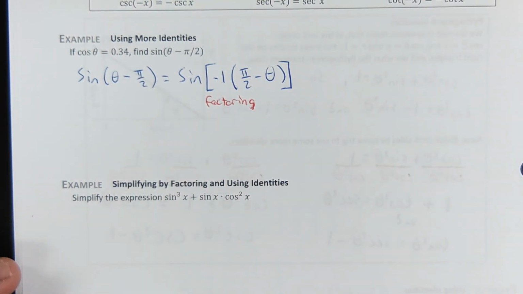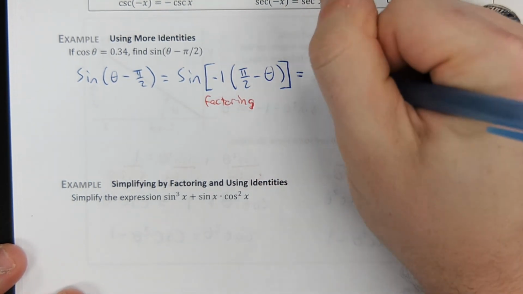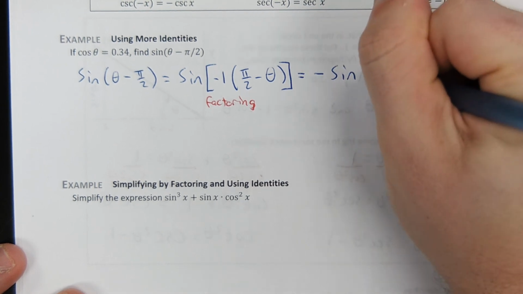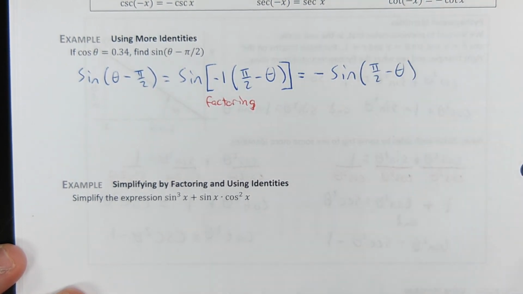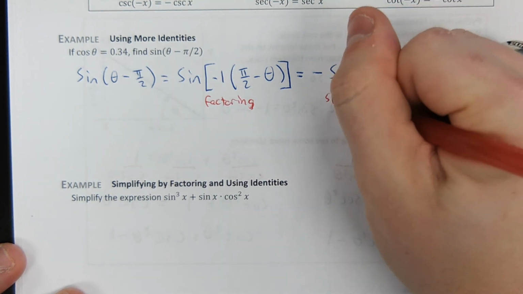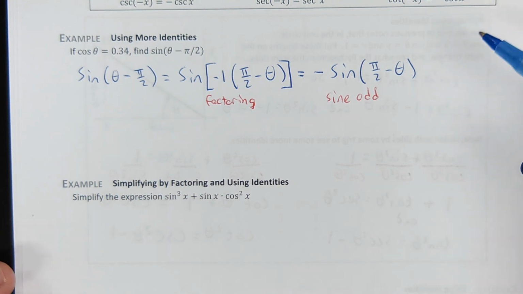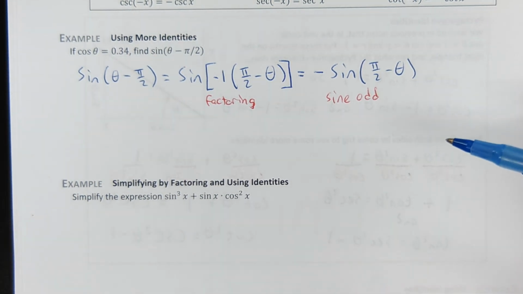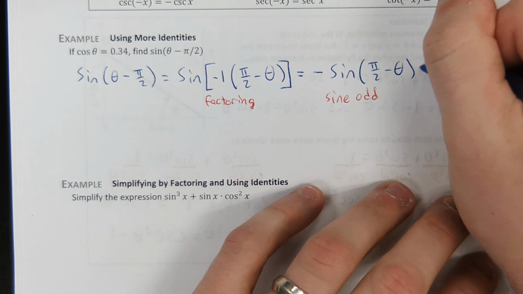And hey, isn't sine an odd function? So multiplying by a negative sign on the inside is equivalent to multiplying by a negative sign on the outside, because sine is odd. Okay, but my box up top says that sine of pi over 2 minus theta is strictly equal to cosine.